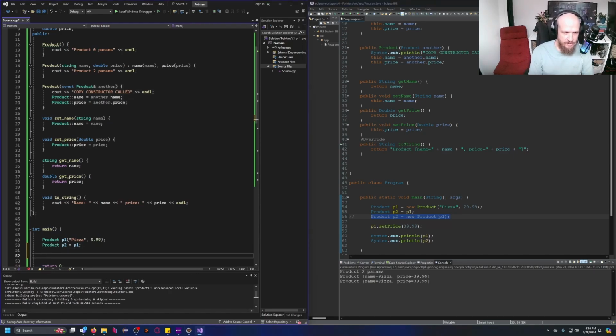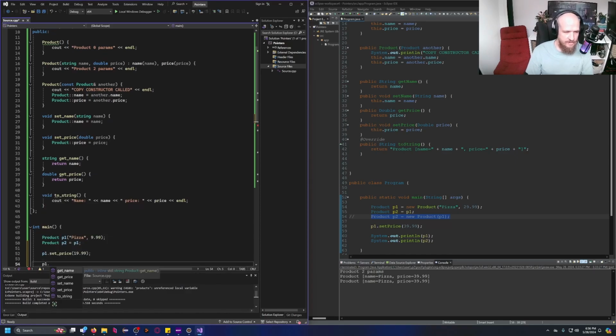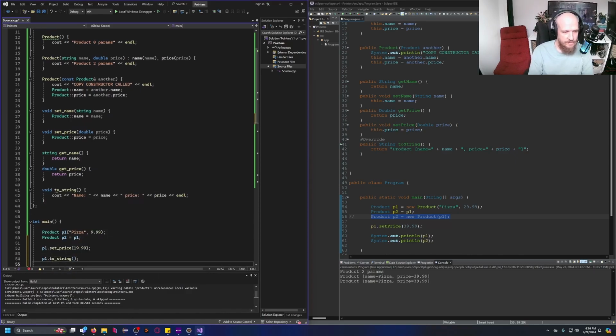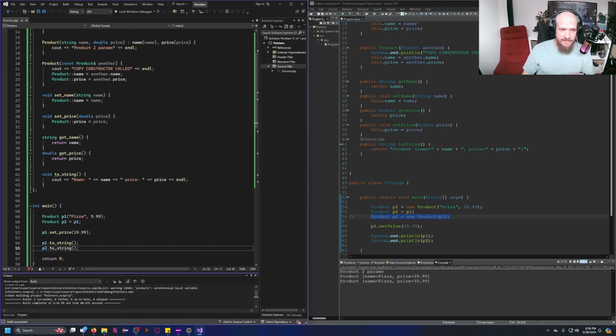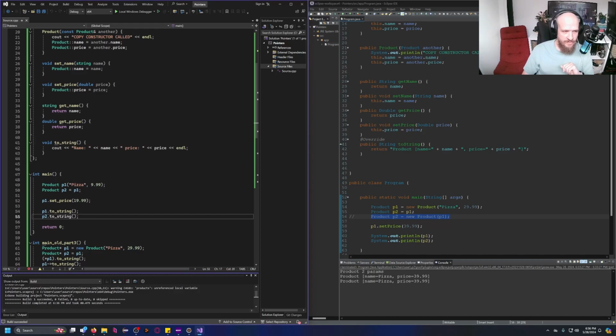If I were to change P1 set price to $19.99 and then call P1 to string and P2 to string, check this out. We're working with copies here, right? Ta-da. Does this make any sense? I certainly hope it does. However, let's try one more thing. This one is gonna be main invoking copy constructor.